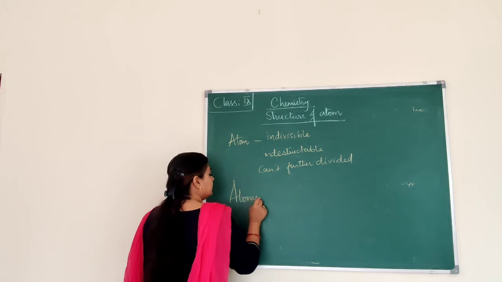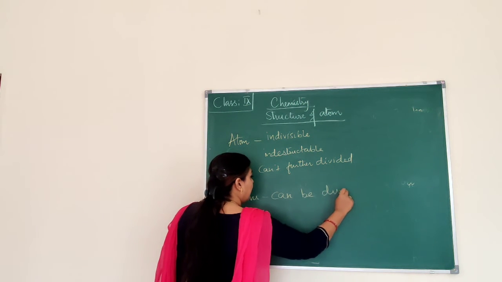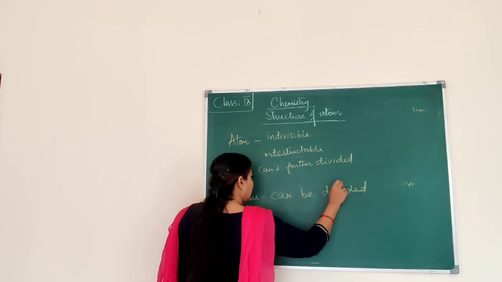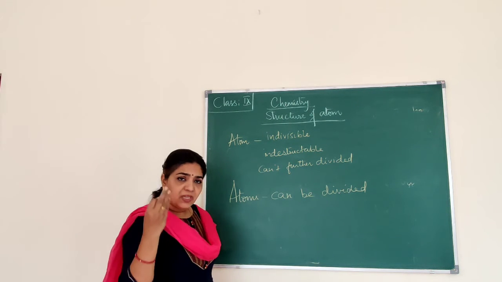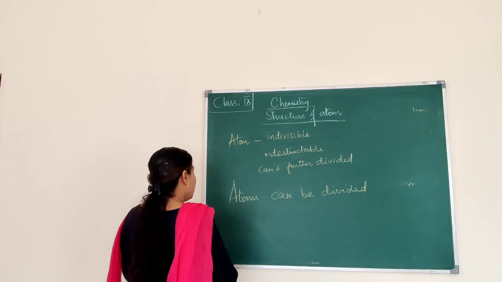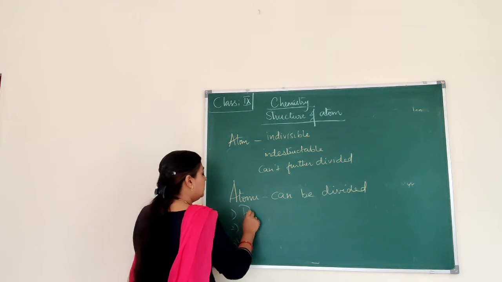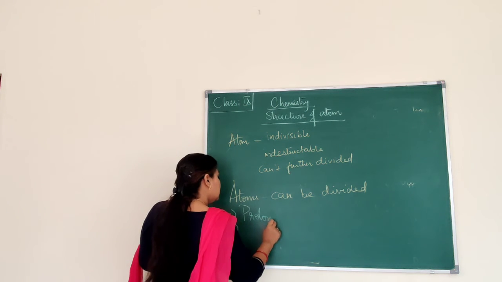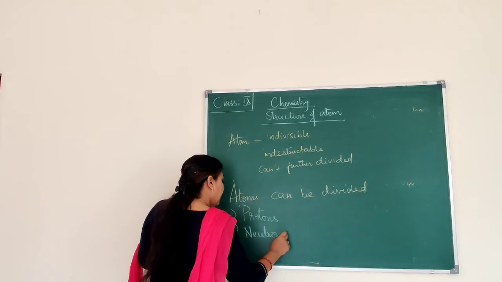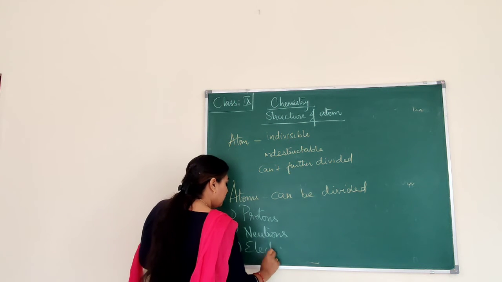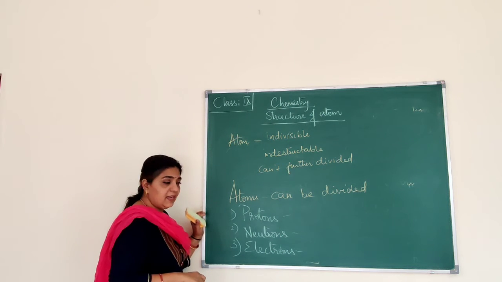Atoms can be divided. Okay, further, the atom is not the smallest particle. An atom is made up of 3 more smaller particles. Which are the 3 smallest particles of an atom? They are protons, neutrons, and electrons. Okay, protons, neutrons, and electrons.